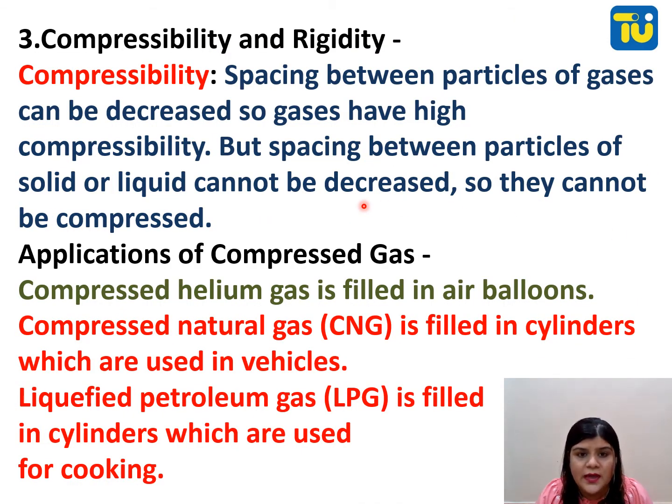Compressibility and rigidity. Compressibility means to compress something. So what can you compress? A balloon. What does a balloon have? Gas. Only gas has compressibility. Compressibility means the spacing between particles of gases can be decreased. So gases have high compressibility, but the spacing between particles of solids and liquids cannot be decreased, so they cannot be compressed.